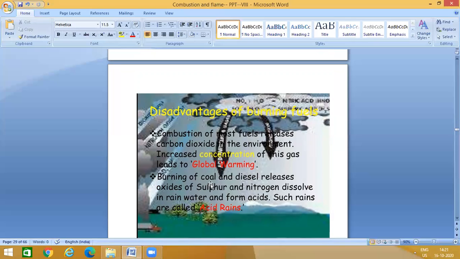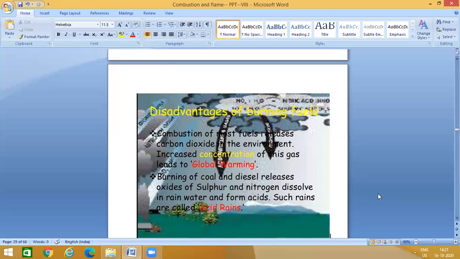The next one is burning of coal and diesel releases oxides of sulfur and nitrogen, which dissolve in rainwater and form acids. Such rains are called acid rain. So what is meant by acid rain? Because of the burning of coal and diesel, it releases sulfur dioxide, nitrogen oxide, etc. in the atmosphere. When the rain falls, these gases dissolve in rainwater and form acids, sulfuric acid, nitric acid. Such rains are called acid rains.